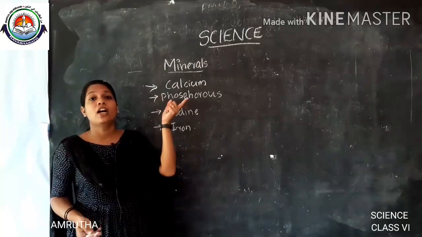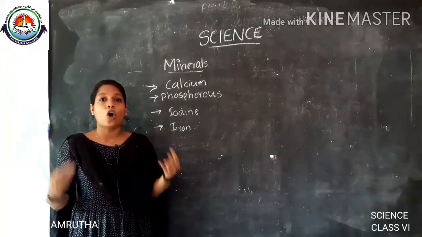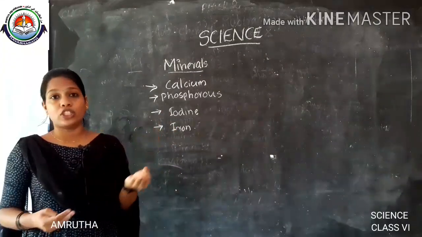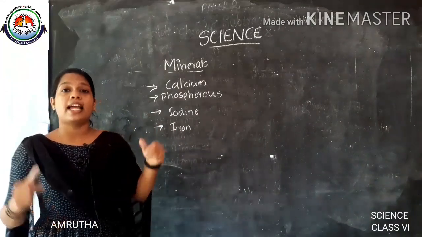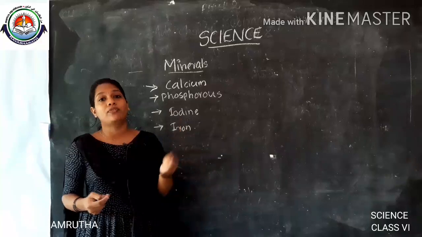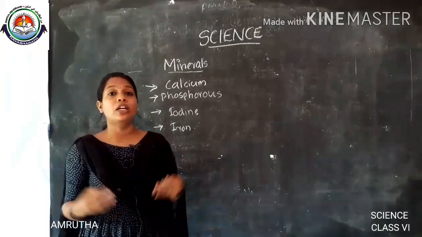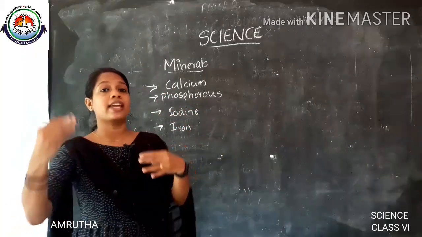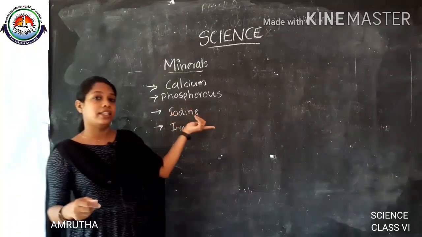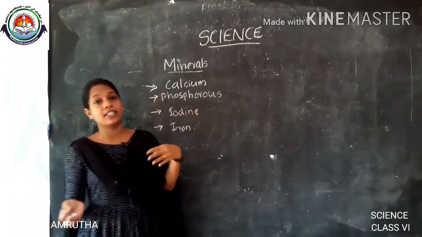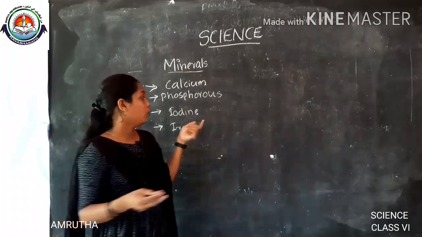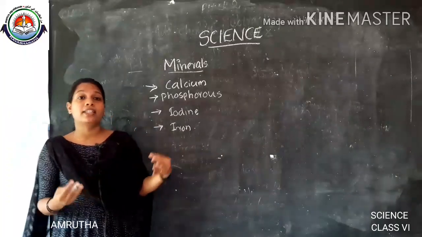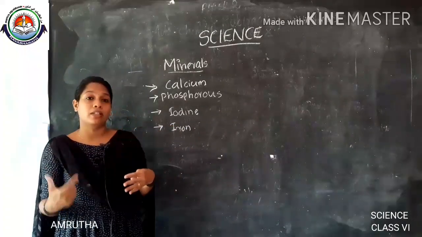And then the next one is phosphorus. Phosphorus is obtained through eating food items like milk, cheese, green vegetables, bajra, nuts and liver. The major function of phosphorus is it strengthens our bones and muscles. And the third one is iodine. Iodine is obtained by eating iodized salt. You must know what iodized salt is. In your home itself, we buy iodized salt for cooking.